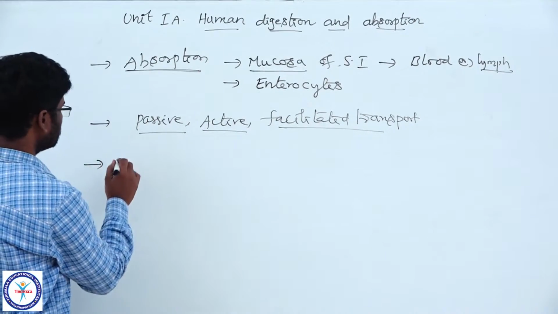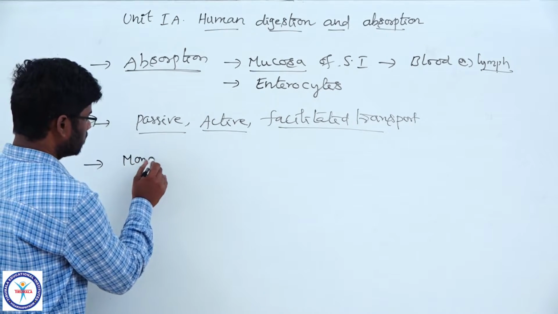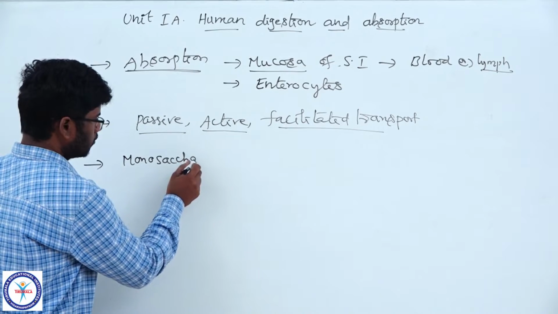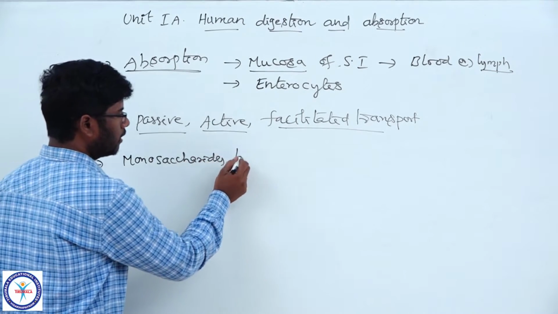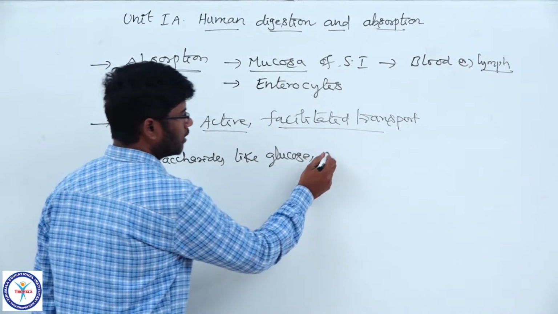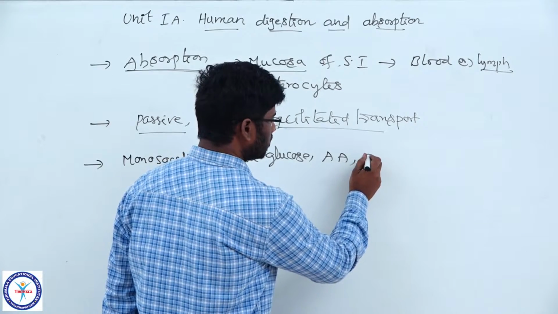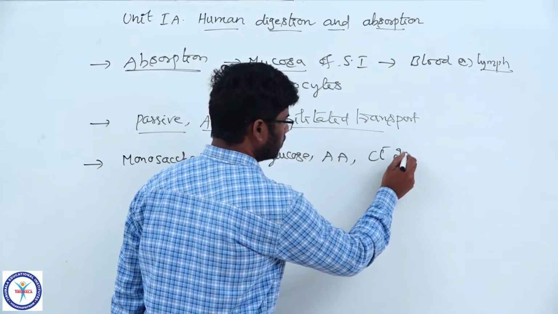Come to some of the substances like monosaccharides like glucose, amino acids and certain ions like chloride ions.